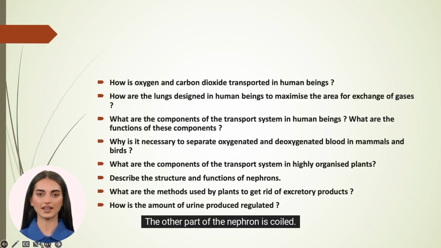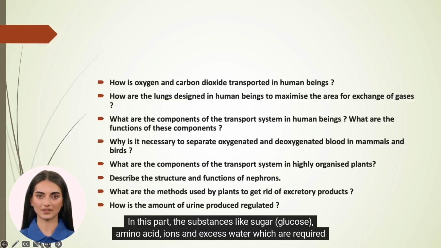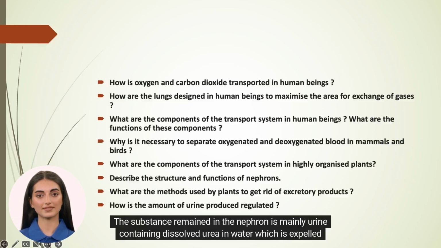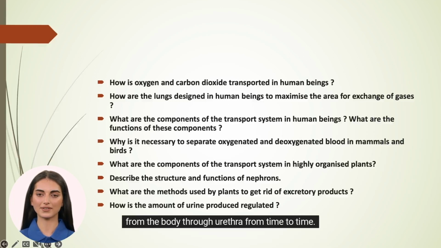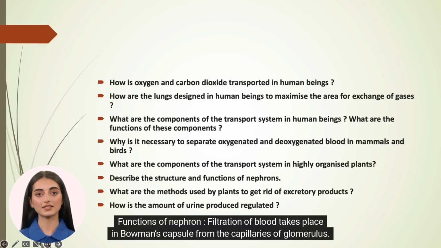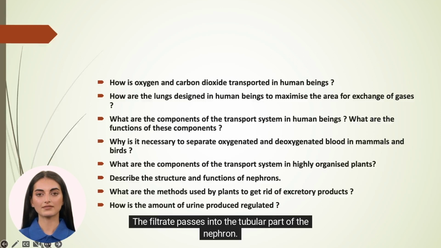The other part of the nephron is coiled. In this part, the substances like sugar, glucose, amino acid, ions, and excess water, which are required by the body, are reabsorbed. The substance remained in the nephron is mainly urine containing dissolved urea in water, which is expelled from the body through urethra from time to time. Functions of nephron. Filtration of blood takes place in Bowman's capsule from the capillaries of glomerulus. The filtrate passes into the tubular part of the nephron.